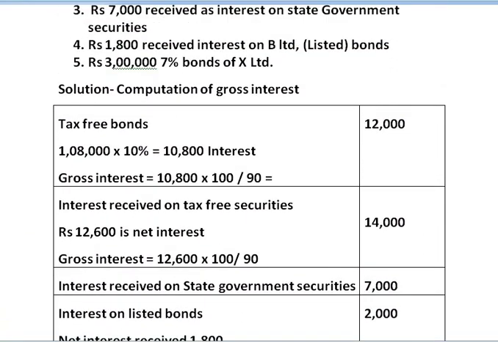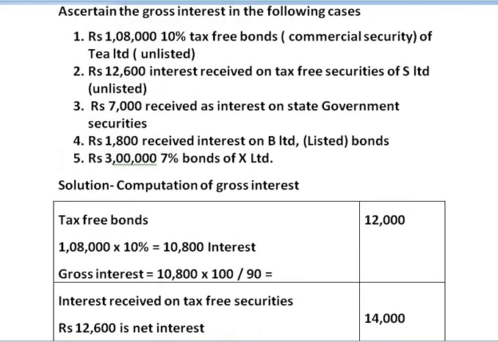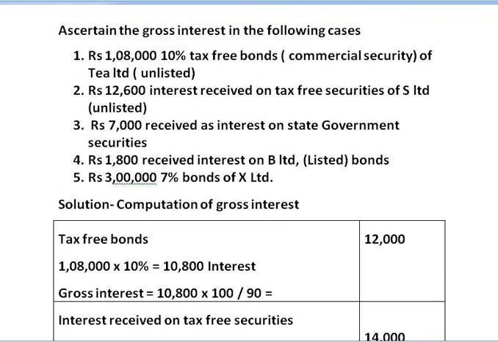I hope you have understood the solution. Let us revise it fast. First information provided is 1,08,000, which is the amount of investment. 10% is the return on investment, which are commercial securities. Usually whenever you are given the amount of investment plus percentage of interest, you need not gross it up.